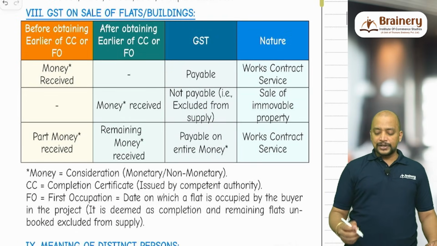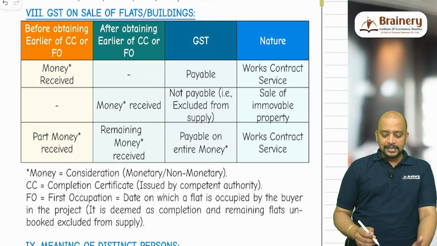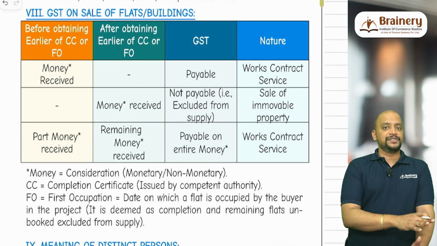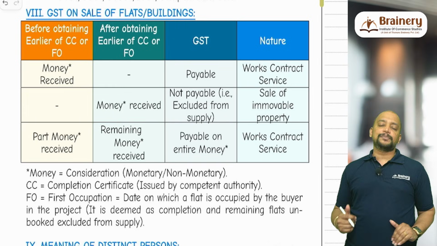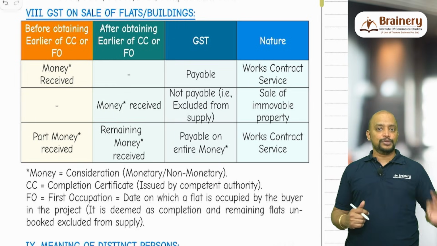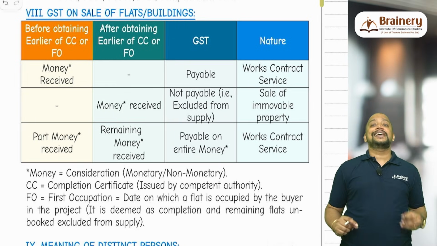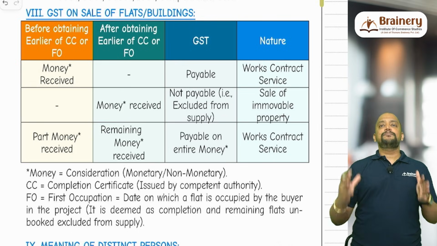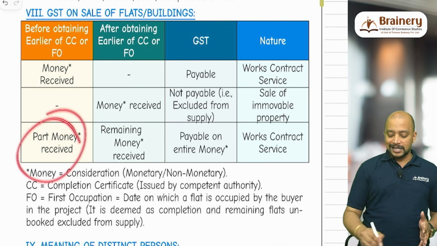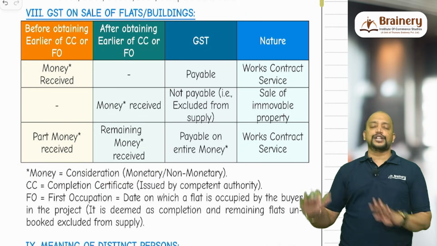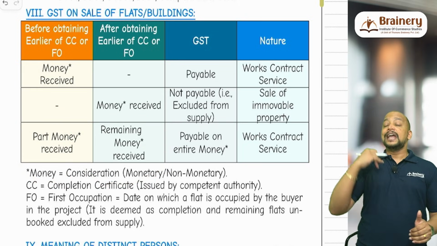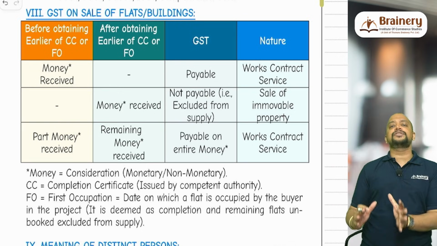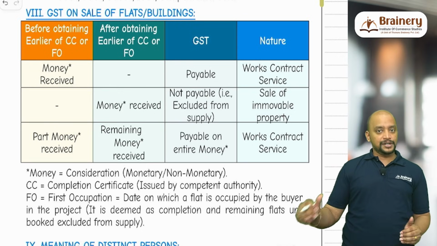Then, GST on sale of flats or buildings we already discussed. If the entire money is received before obtaining completion certificate or first occupation, whichever is earlier, that will be covered under supply. It is not excluded from supply and it will be chargeable to GST. We will not call it sale of building, but we will be treating it as works contract service. Suppose part consideration is received before and part consideration received after, even then it is not excluded from supply. It is covered under supply entirely, not just that part which is received before completion certificate. Entirely it will be chargeable to GST and we will be treating it as works contract service.